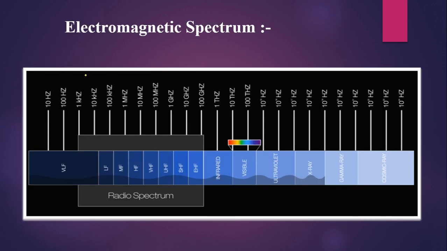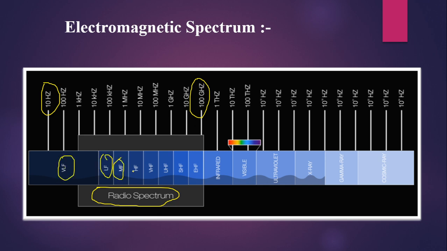Now, this is the electromagnetic spectrum. The waves are characterized, or we can characterize waves, on the basis of the wavelength and the frequency. So, radio waves, as they are a form of electromagnetic wave, have a frequency range of 10 hertz to 100 gigahertz, and they are further divided in this frequency range as very low frequency, medium frequency, high frequency, very high, and similarly ultra high, super high, and extremely high frequencies.